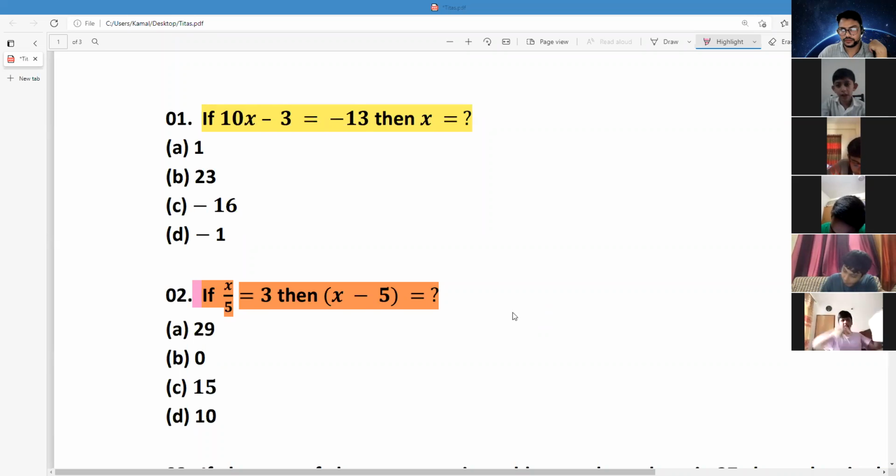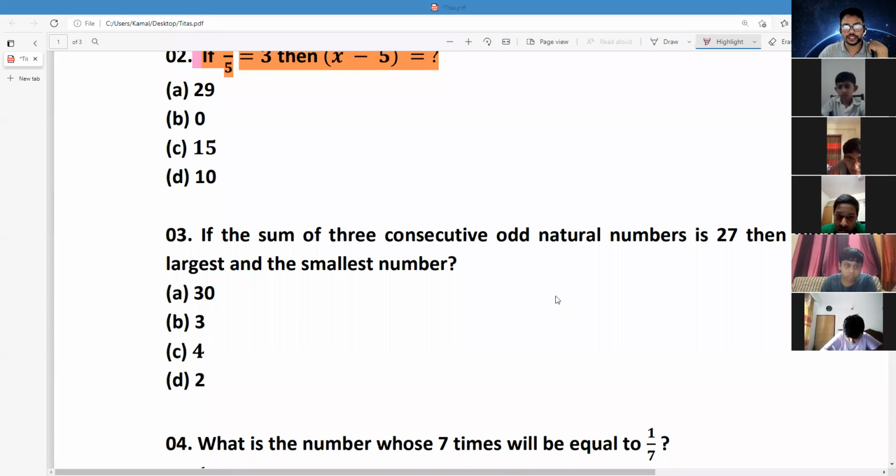No need to show the rough work, but if you do the rough work, it will be better for you. You can revise in the exam time. Okay, sir. So your second MCQ time is over. Now it's for the third MCQ.